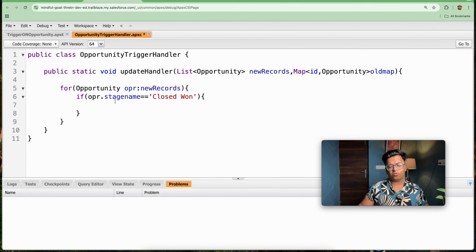But we not only want to check for Closed Won. For example, if the opportunity is changed to Closed Won and the person tries to edit any other field of the opportunity, then also the email will get fired.